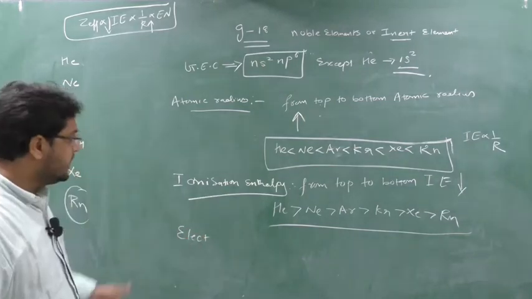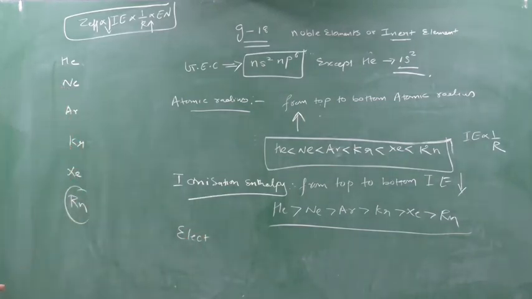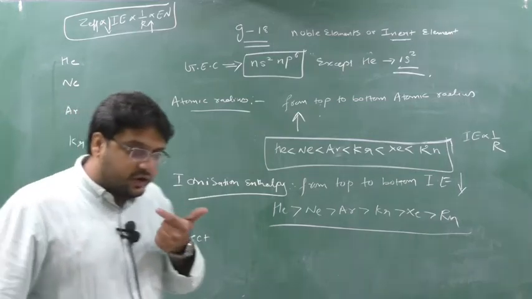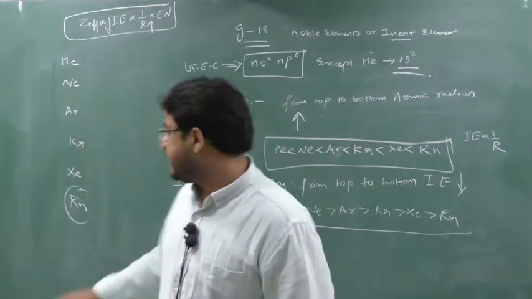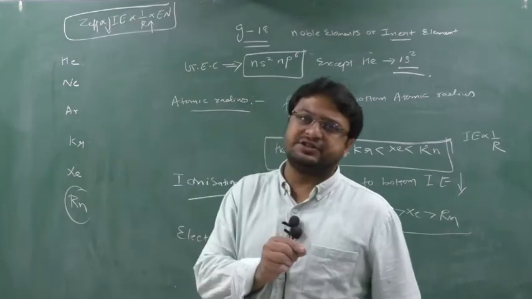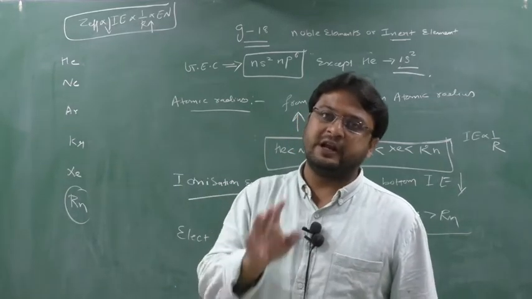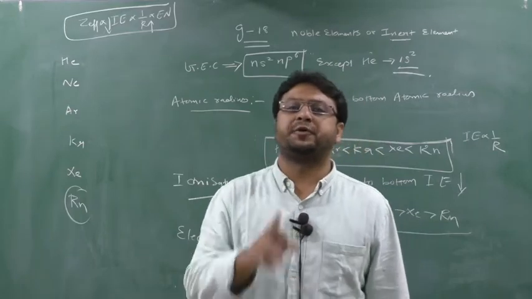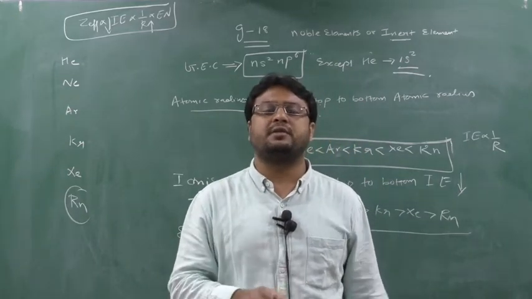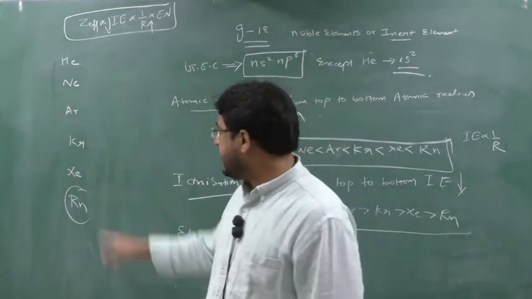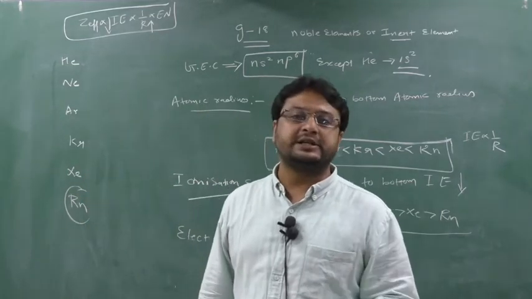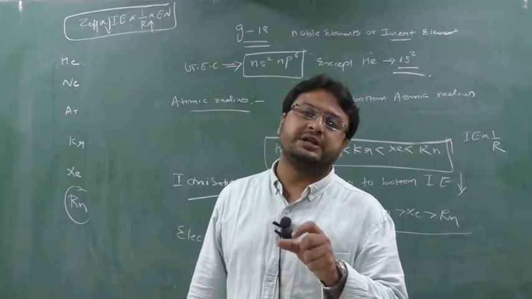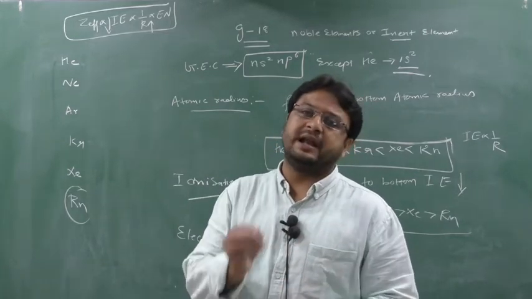Now see here, students, as we know, as we move down the group, ionization enthalpy decreases. This means that at the last elements, if we supply very little energy, the electron can be removed. If an electron is removed, transfer of electron will occur, and then a reaction will take place. So when we come to xenon, ionization enthalpy decreases to a very low value.